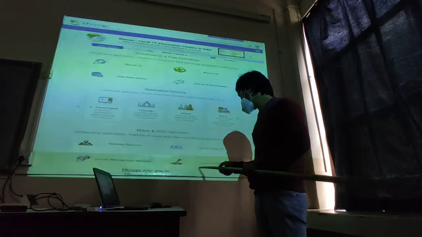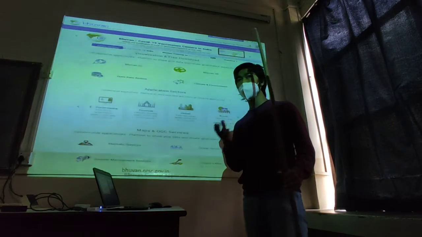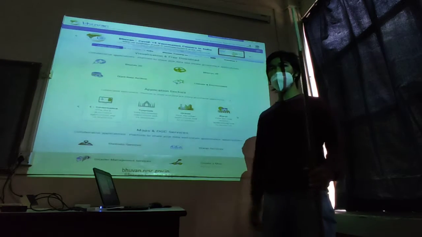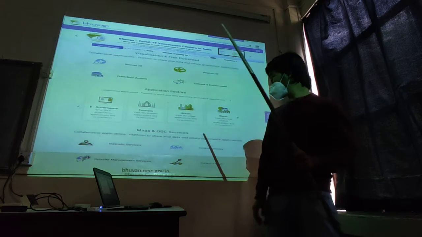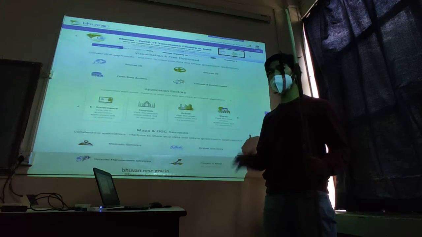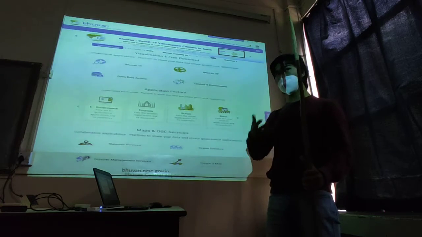This is very interesting because as students we use several GIS apps, but they are quite costly and sometimes not available. In Bhuvan you don't require much high knowledge. You can just create a map and overlay them.